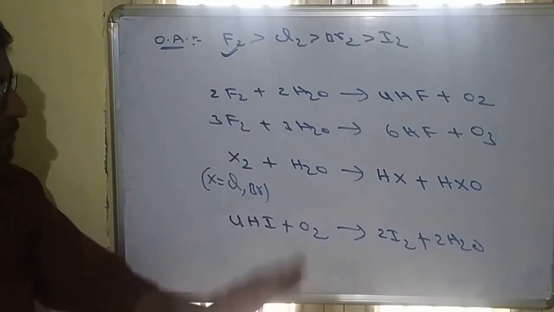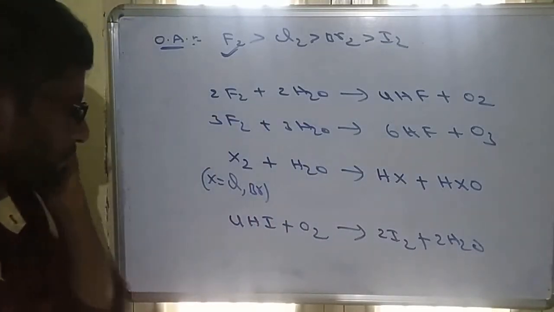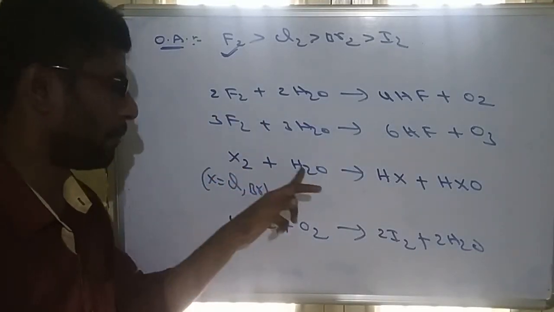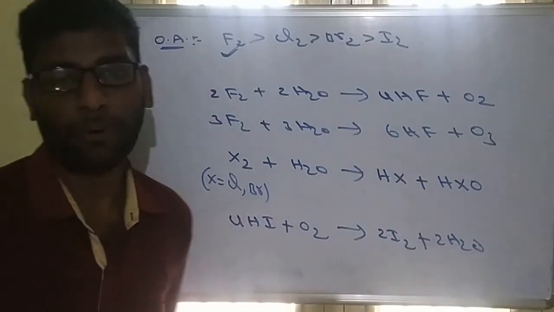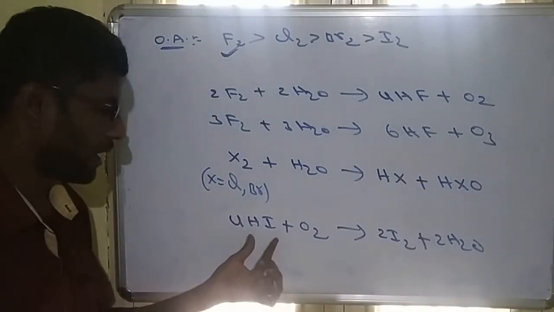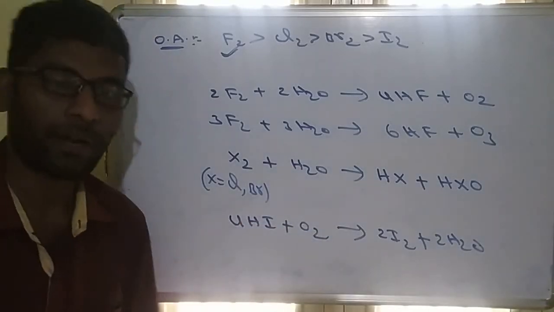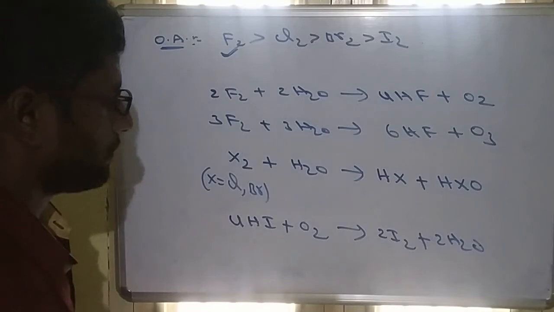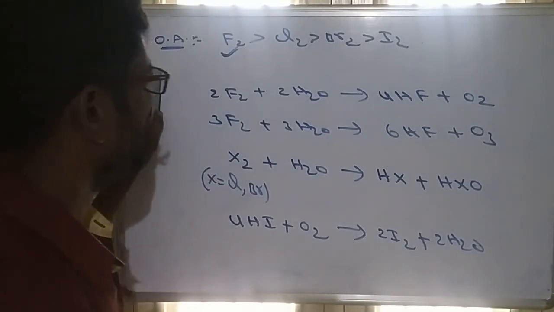These reactions are most important. Chlorine can liberate oxygen and ozone from water, whereas chlorine and bromine combine with water to form hydrogen halides and hypohalous acids. Iodine does not combine with water, but oxygen can replace iodine, producing iodine. So this is the reactivity of halogens with water.